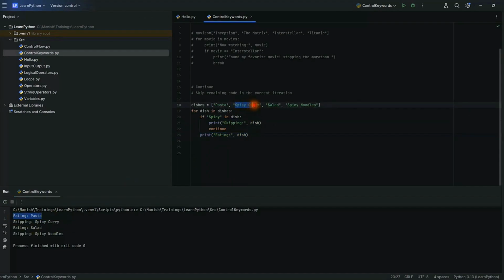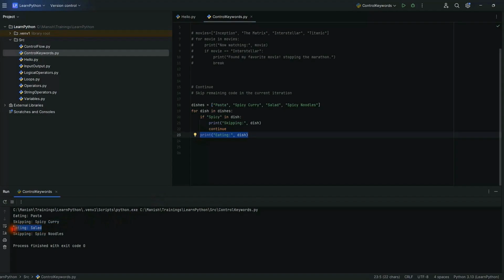The loop moves to the next item in the list, which is spicy curry. The substring spicy is present in spicy curry. So we go inside the if condition and print skipping spicy curry. Next, the continue statement is executed and the loop goes back to the for loop without executing the last statement. The next element in the list is salad. The if condition evaluates to false and the program executes the last line and prints eating salad.